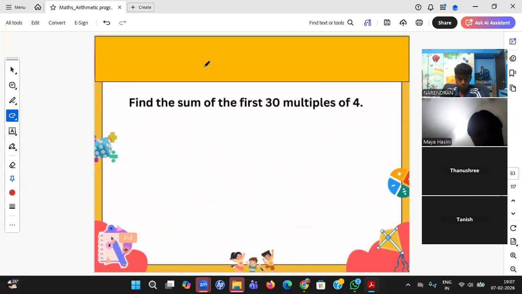That is fine. Do this question, friend. Yes, right answer. Sum of the first 30 multiples of 4. So first of all, you need to write the sequence.